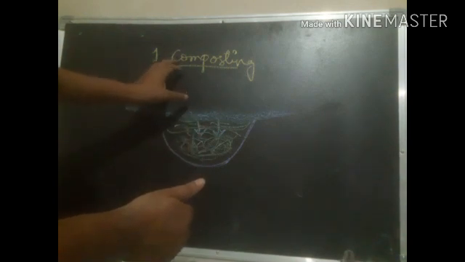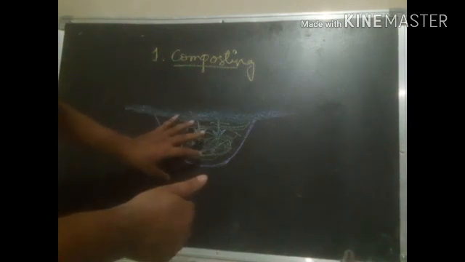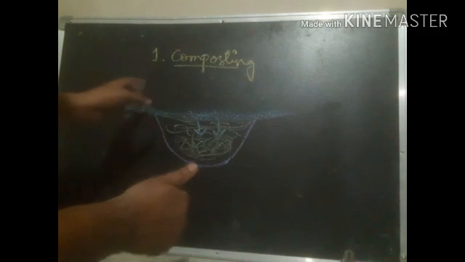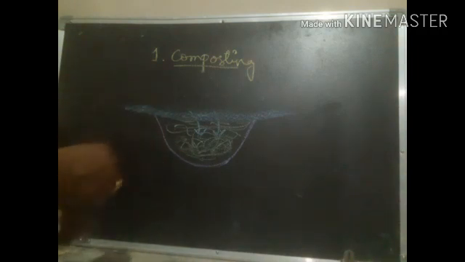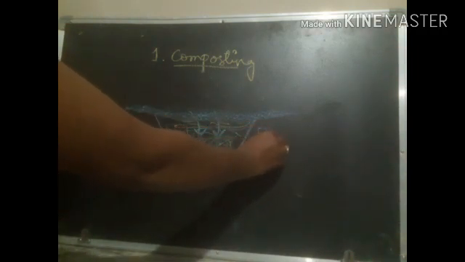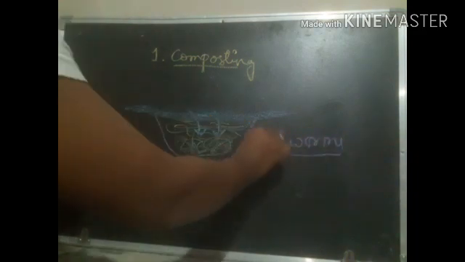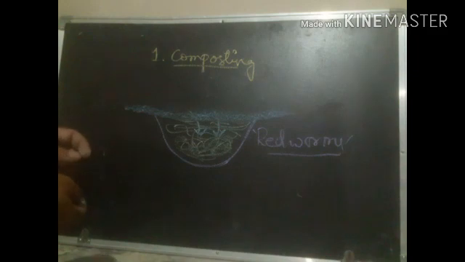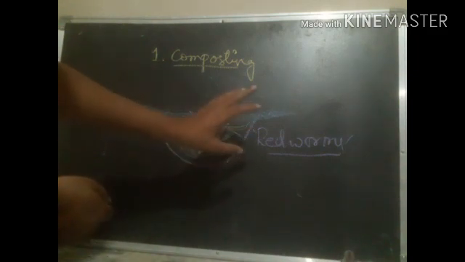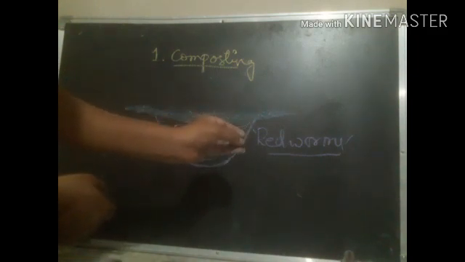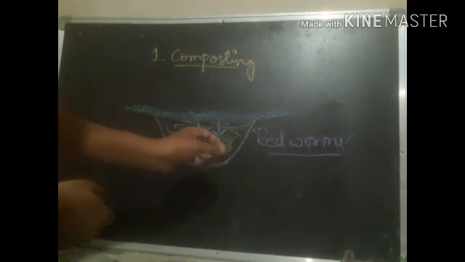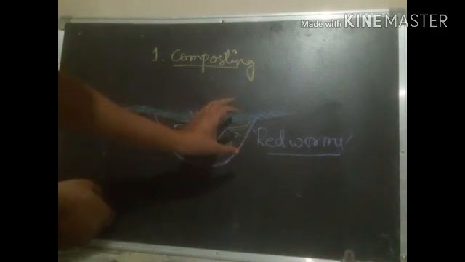So what is the difference between compost and vermicompost? Before going to know that, it is better to know about the word red worm. So what is meant by red worms? Red worms are nothing but a kind of earthworm, right?